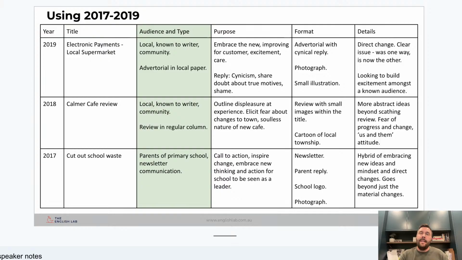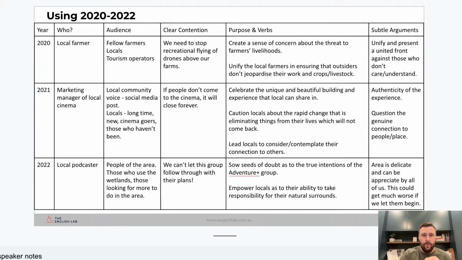In 2019, it was a supermarket manager writing for her customers, telling them that they were going to go cashless. So she's the manager and owner of the store, writing for people that she sees in her store every day. I think the point is getting across that every one of those years there was a particular audience. If we focus on who this particular audience is this time, and how they are going to be impacted, then we're going to be doing really well as we head forward.